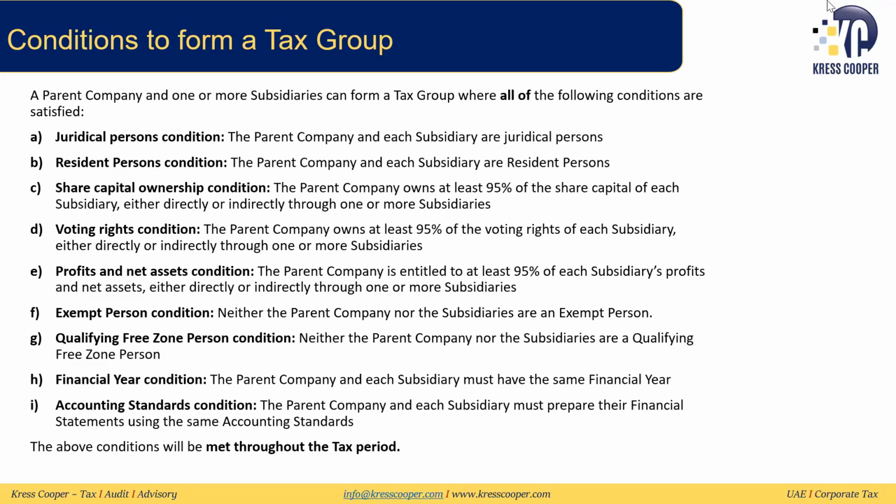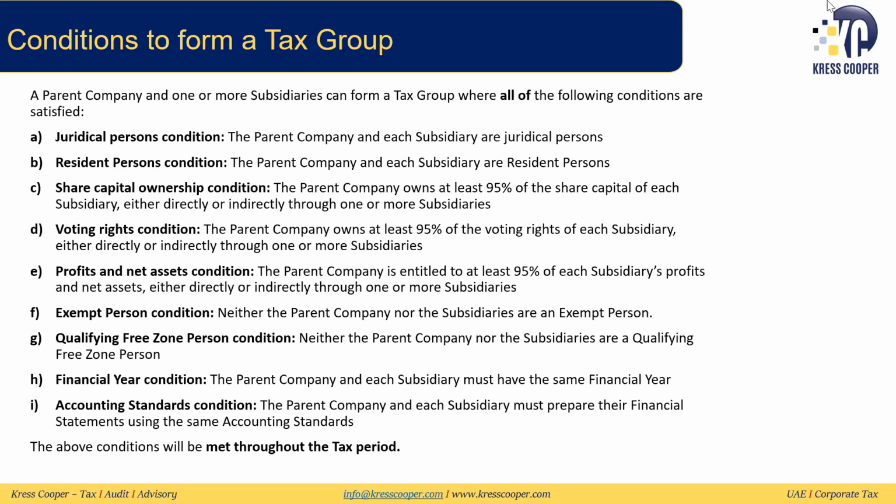Then the next is the share capital ownership condition. This says that the parent company needs to own at least 95% of the share capital of each subsidiary that needs to be part of this tax group, either directly or indirectly through one or more of their own subsidiaries. Here, this is a legal ownership of the share capital. So if there are any side agreements which give rights to that share capital, but not the legal ownership, those need to be disregarded, and only the legal ownership will be looked at.